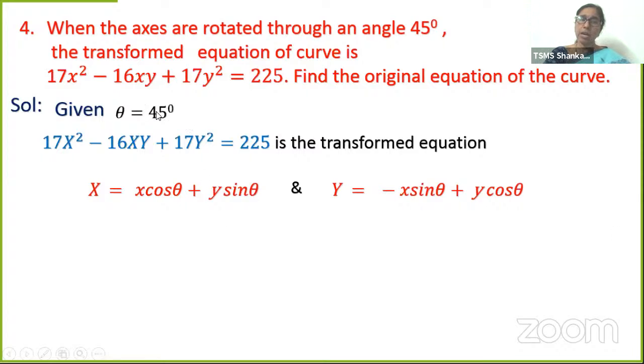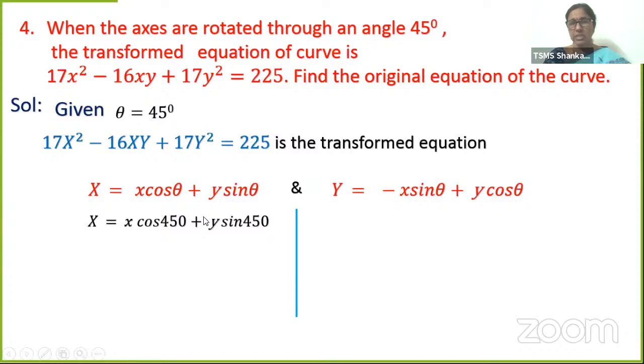How much is theta? 45. Let's substitute that. X cos 45 plus y sin 45. This is degree. I'll not waste your time. You please consider this as degree. Then Y is equal to minus x sin 45 plus y cos 45.